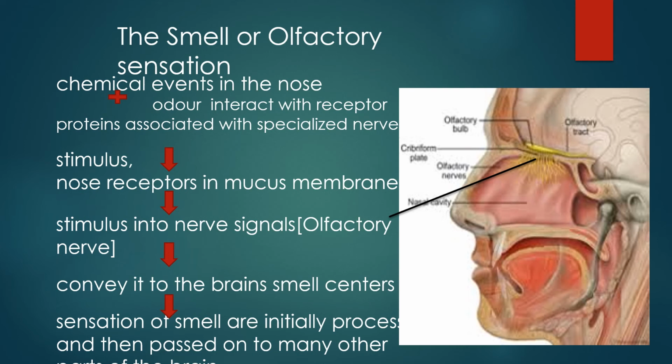The receptor cells of the nose transform information about the stimulus into nerve signals. These nerve signals are sent to the brain through the olfactory nerves. Next, they are conveyed to the brain's smell centers. Next, the sensations of smell are initially processed and then passed on to many other parts of the brain. In this way, we get smell sensation.